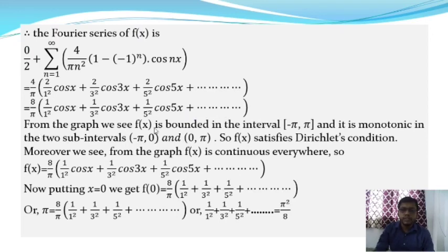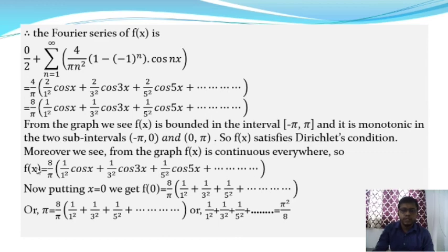So from the graph we see that f(x) is bounded in the interval minus pi to plus pi, and it is monotonic in the two sub-intervals minus pi to 0 as well as 0 to pi. So f(x) satisfies the Dirichlet's conditions, and moreover we see from the graph f(x) is continuous everywhere. So the function f(x) is equal to its Fourier series expansion. So f(x) is equal to 8 by pi into 1 by 1 square into cos x plus 1 by 3 square into cos 3x plus 1 by 5 square into cos 5x and up to infinity.